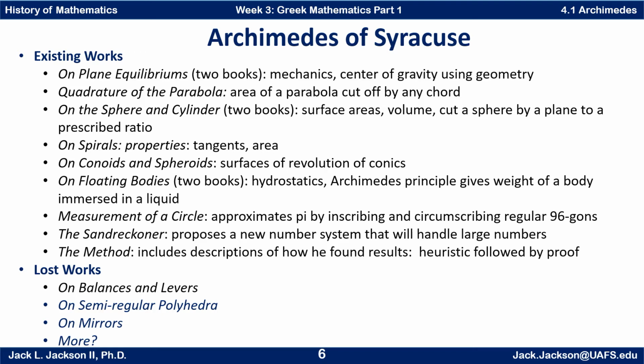This is what Archimedes, one of his proudest achievements, wanted on his tombstone. On Spirals talks about their properties, tangents, and area. Related to that, there's a thing called an Archimedean spiral that's pretty famous. It's talked about in there. On Conoids and Spheroids, he talks about surfaces of revolution of conics.